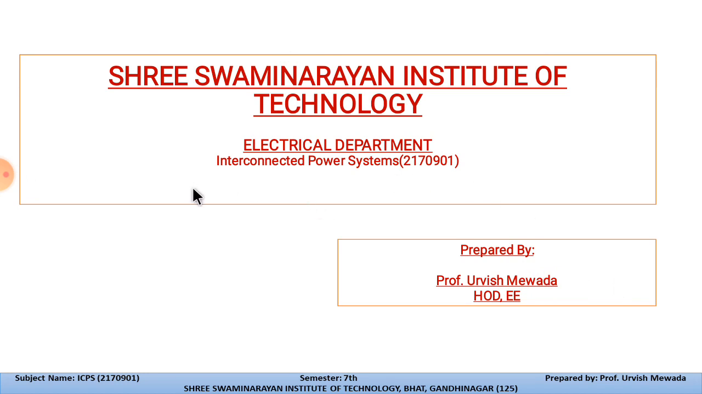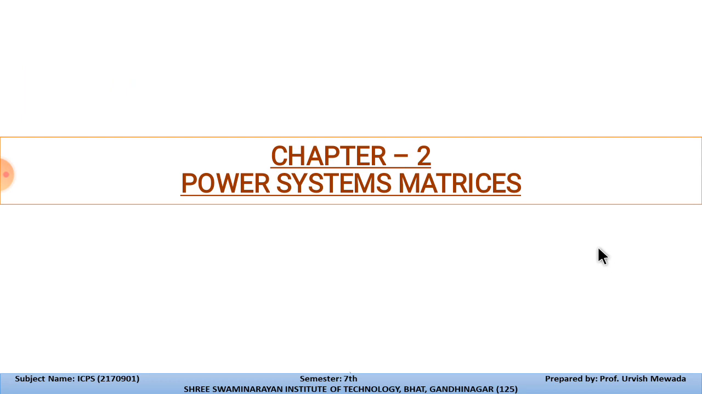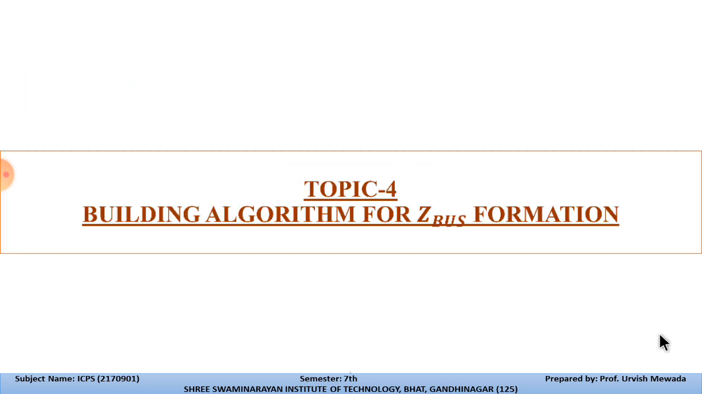I teach Interconnected Power System, which is in the 7th semester electrical engineering course, and the GTU subject code of this subject is 2170901. Students, we are discussing chapter number 2, power system matrices, and in unit number 2, this is our third lecture for chapter number 2. So we are discussing topic number 4, which is the building algorithm for the ZBus formation.